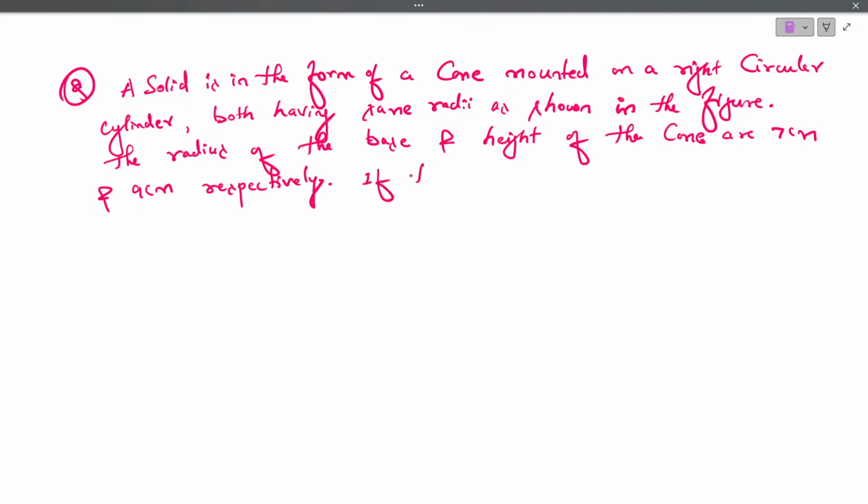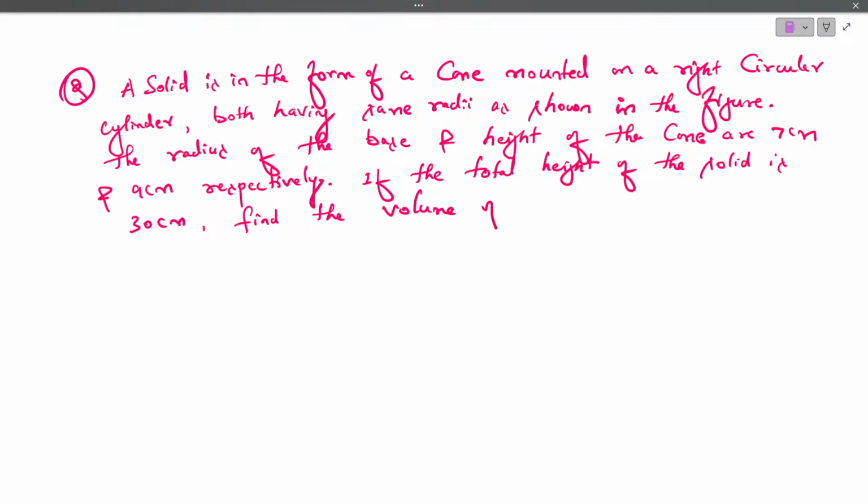If the total height of the solid is 30 centimeter, find the volume of the solid.